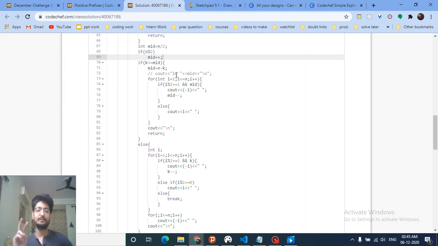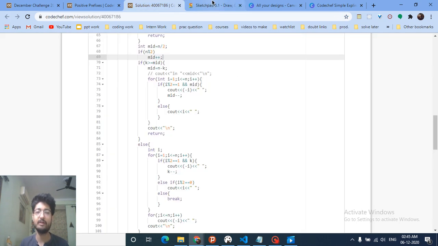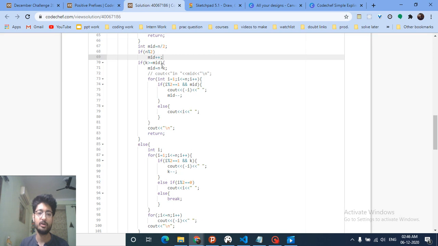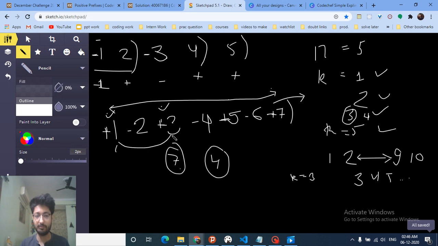And then we have 2 cases. Whether the number of negative numbers I have to put is greater than that, meaning it has overshot, or it is less than. If it has overshot, then we have to backtrack also. We have to not make everything negative. We have to find out how many numbers we have to make negative. Because we know the total number is n, we just make this n minus k. N minus k is the number of numbers we have to make negative, because we know the total number of elements, and k is greater than the alternating numbers.